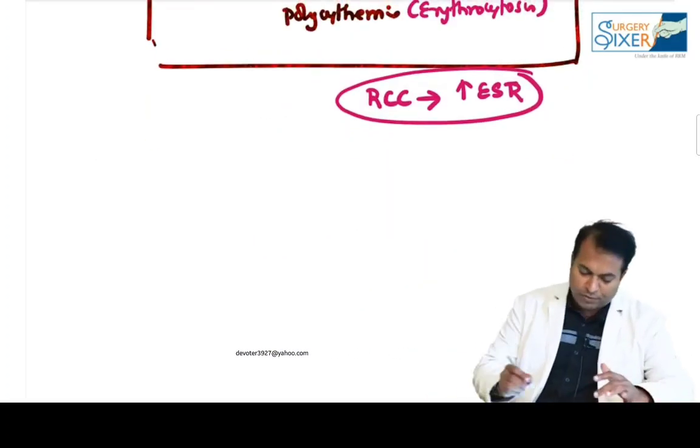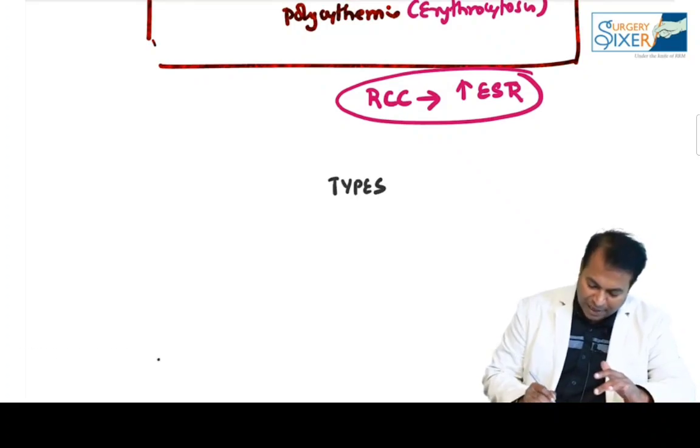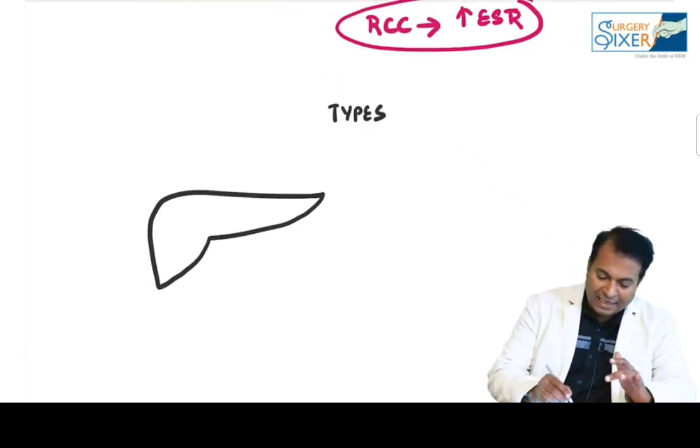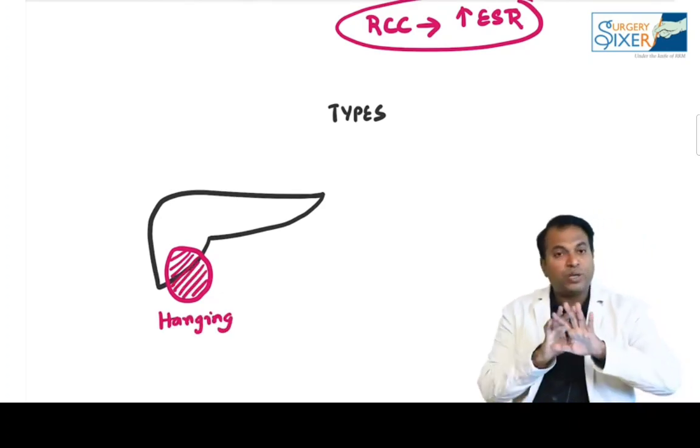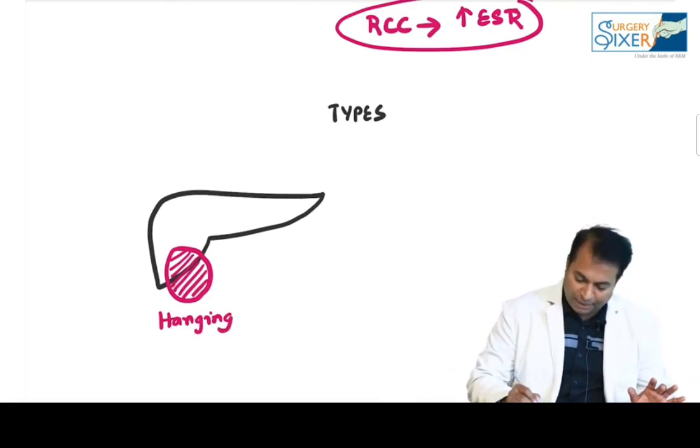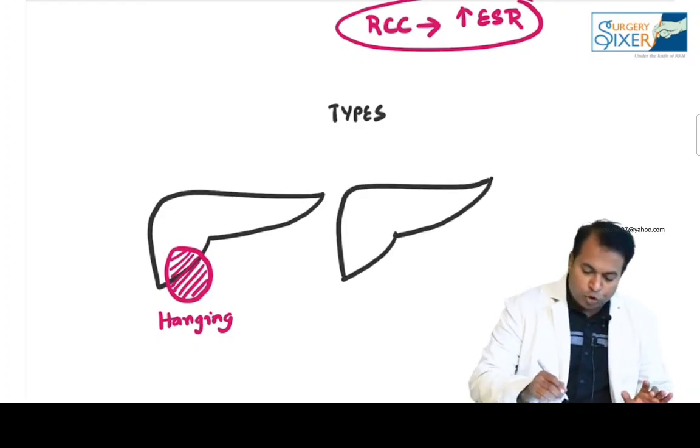And if you see the types of HCC, presentation can be like this. The HCC can be a hanging HCC. I'm going to show you one patient we operated, a hanging type like this. So there is no infiltration to any important structure. So this is the hanging type. And then comes the pushing type. This is a pushing type.